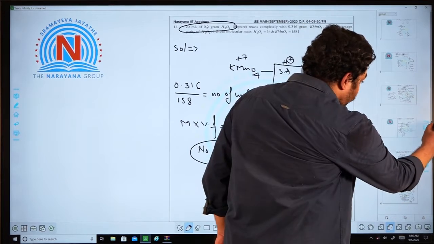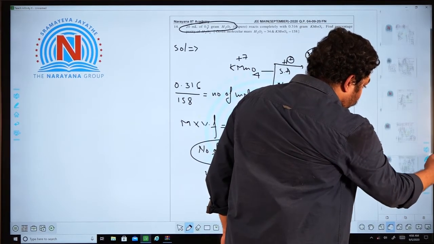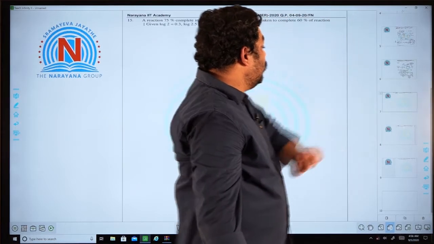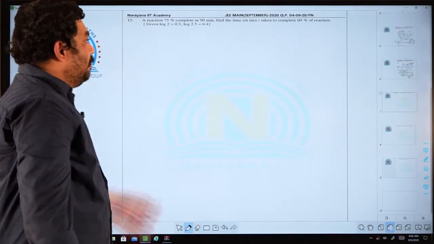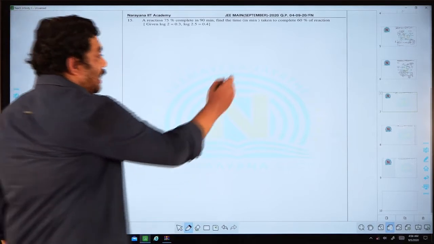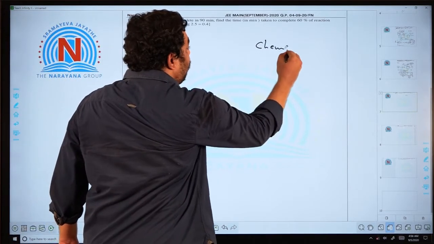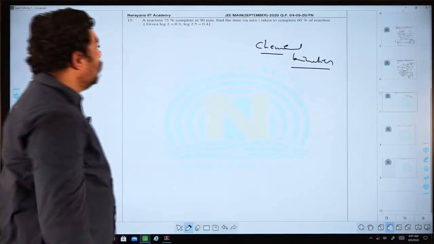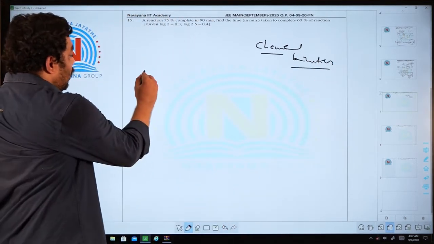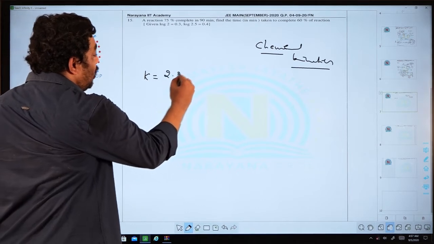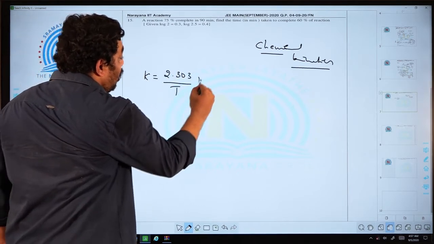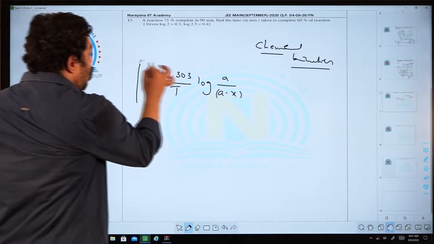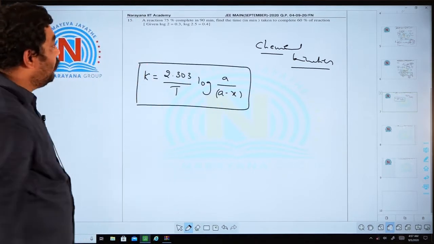Next one, this question I am taking. Yep, this is a very basic question from chemical kinetics. You know, K is equal to 2.303 by T log A by A minus X. On this formula, it works.